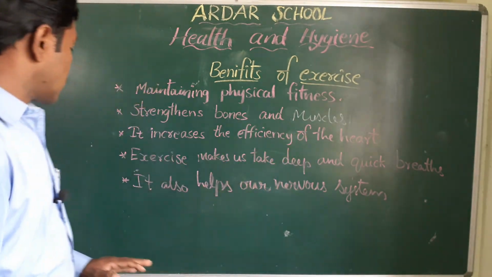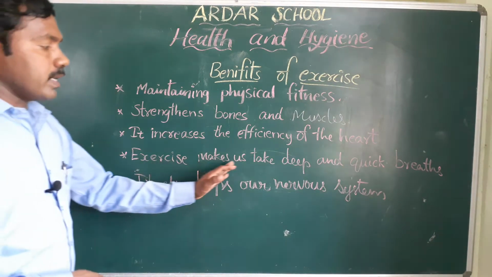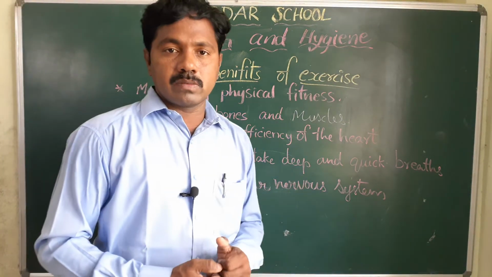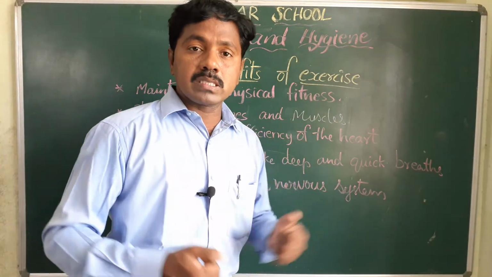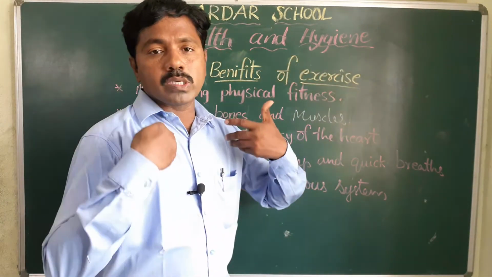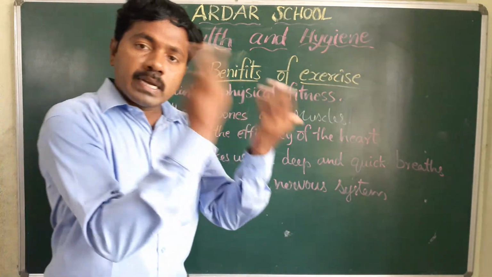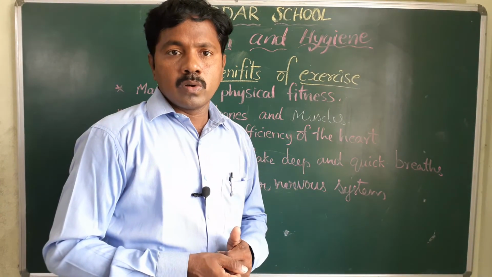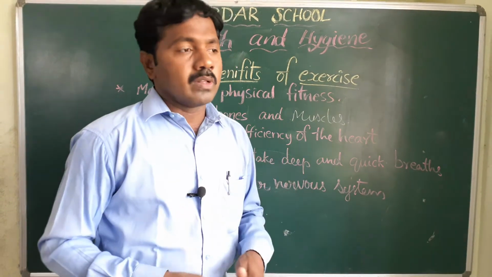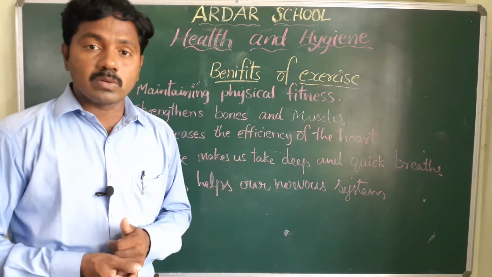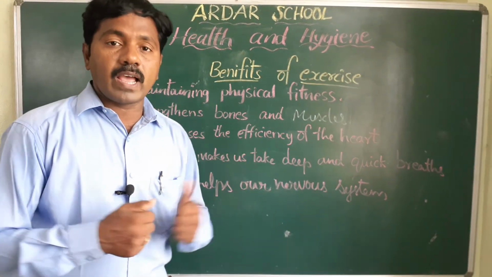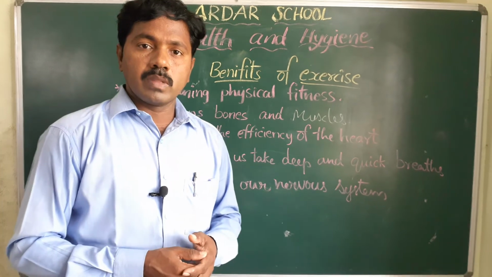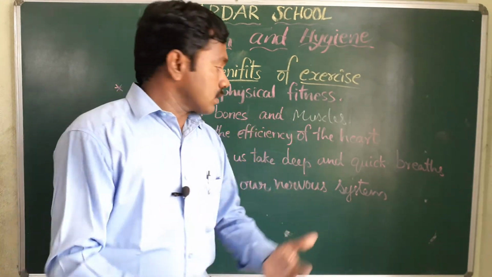So that's why, children, next one, exercise makes us take deep and quick breaths. When we are doing exercise, at that time we are taking more oxygen, and at the same time we can breathe out carbon dioxide. When we are walking, running, or playing in the ground, that is also one type of exercise.